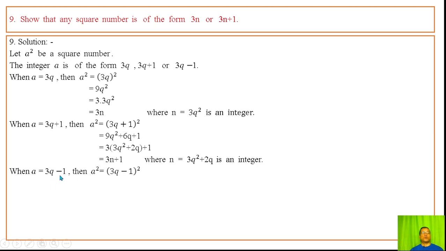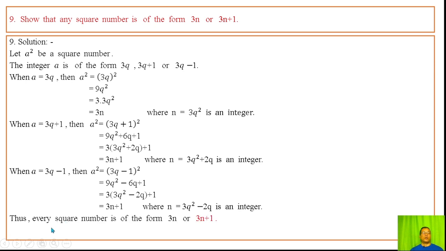When a is 3q minus 1, then a square, by expanding, we get this as an integer, and that is n. So it is of the form 3n or 3n plus 1. Thus every square number is of the form 3n or 3n plus 1, and it cannot be of any other form.